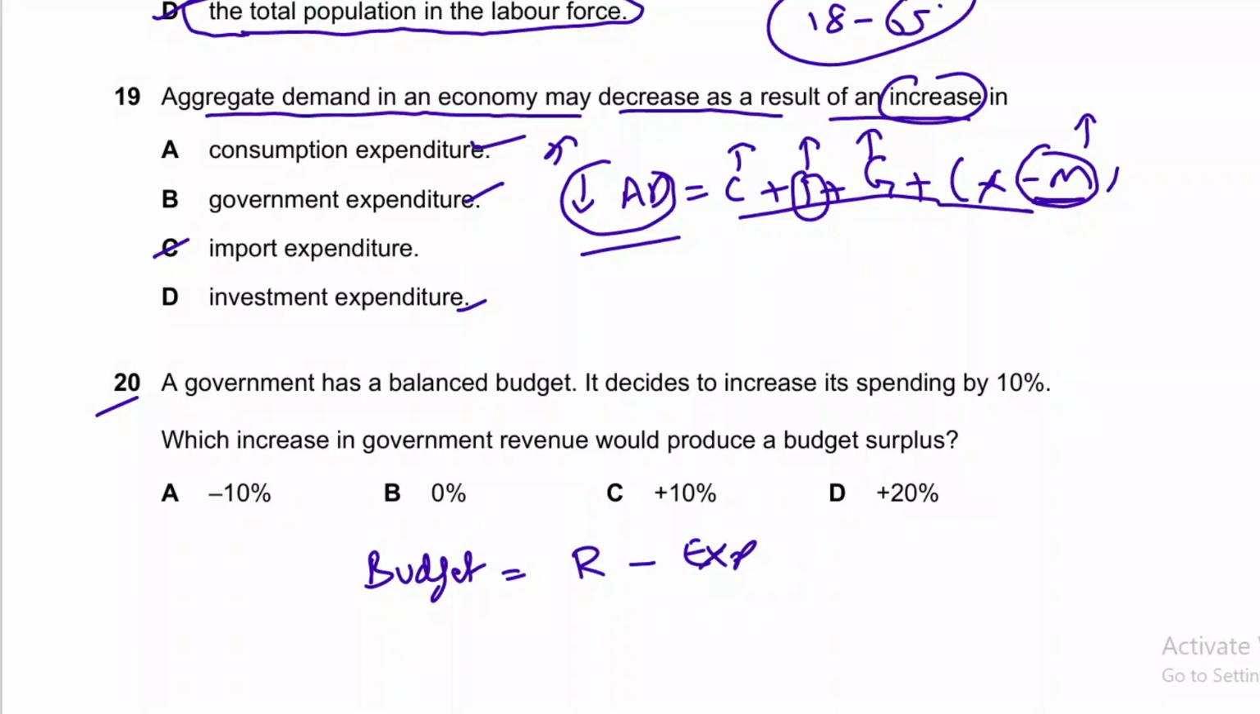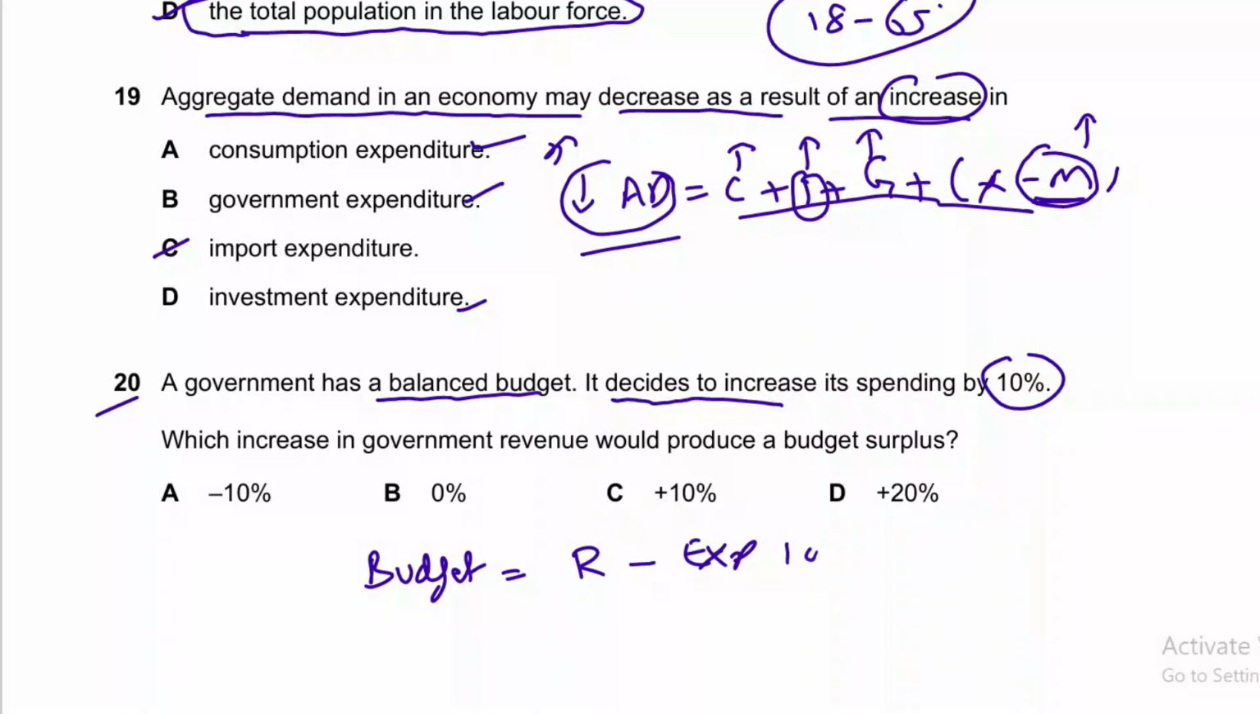A deficit budget is when revenue is lesser than expenditure, like the government is spending more and earning less, so that is budget deficit, right? So already it has a balanced budget, meaning revenue and expenditure are equal, they are the same. Now what happens is it decided to increase its spending by 10%, right?